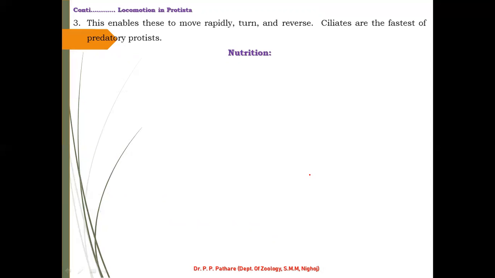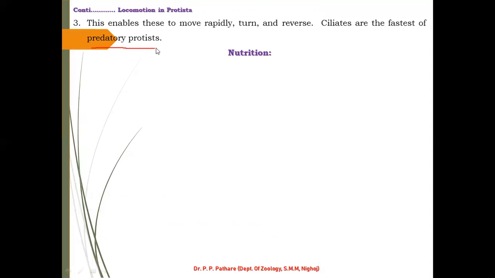I hope you understand the importance of these two organelles. So ciliates are the fastest because they are large in number, and generally present in predator protists.